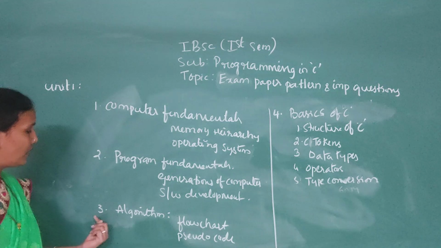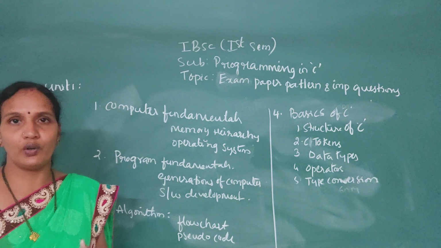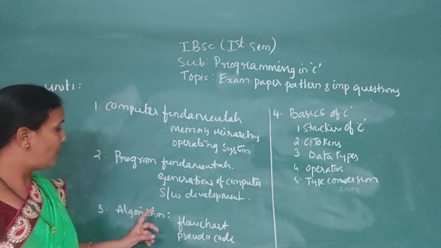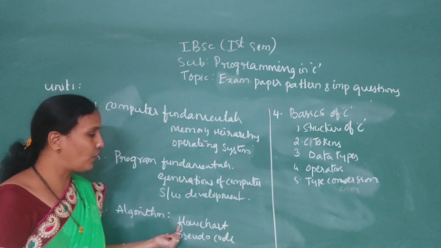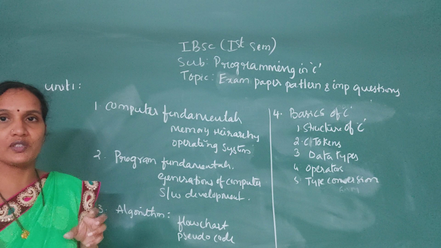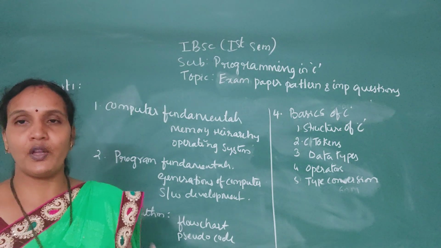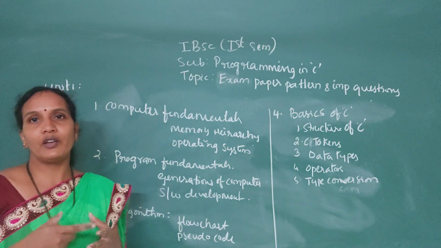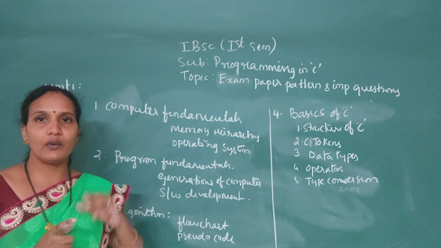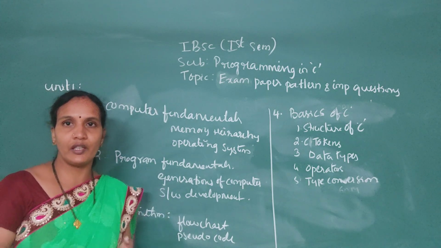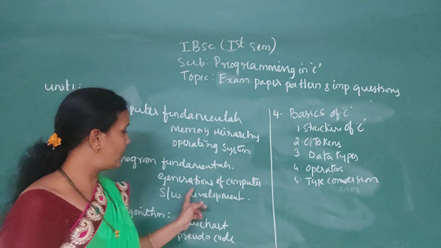Now come to the third chapter, algorithm. When you are writing a program, what are the basic steps you need to follow? That is nothing but an algorithm. From this chapter you can expect 2 questions. One is the flow chart: they will ask what a flow chart is, and you explain it with an example program. When you are writing a program, you explain that program using a flow chart: the start, how to declare a variable, the stop signal, and the different symbols we have in the flow chart.